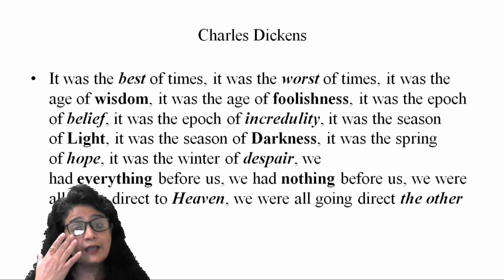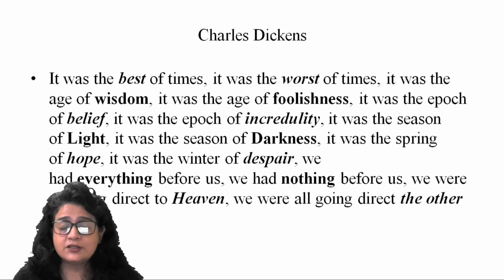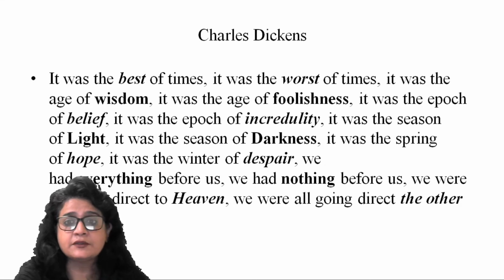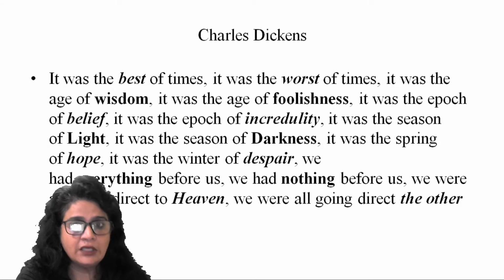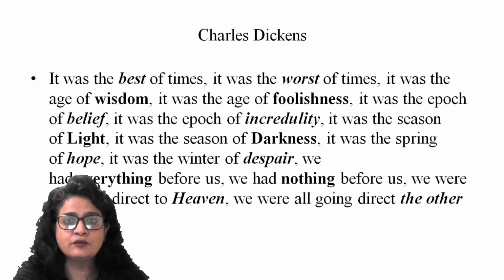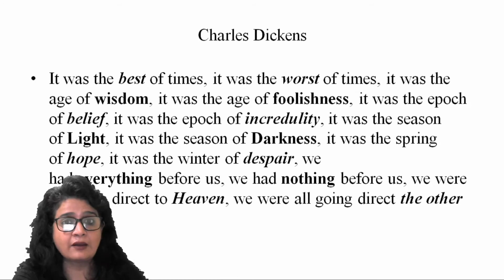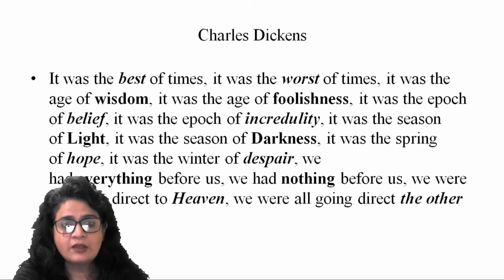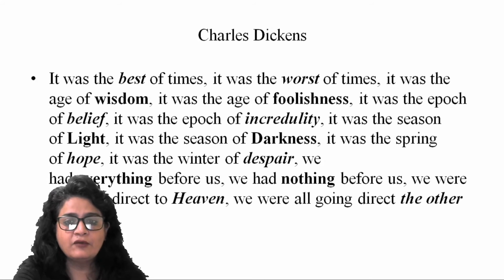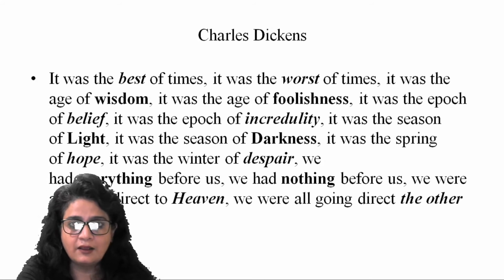Here are famous iconic lines written by Charles Dickens. "It was the best of times, it was the worst of times. It was the age of wisdom, it was the age of foolishness. It was the epoch of belief, it was the epoch of incredulity. It was a season of light, it was a season of darkness. It was the spring of hope, it was the winter of despair. We had everything before us, we had nothing before us. We were all going direct to heaven, we were all going direct the other way."